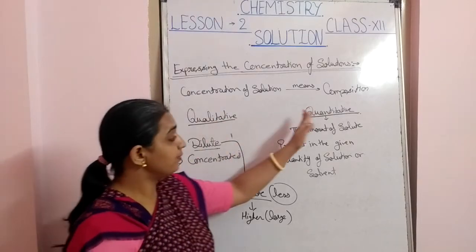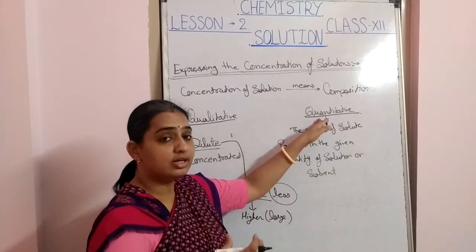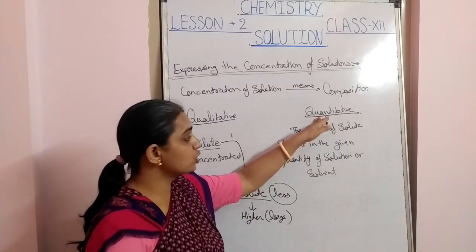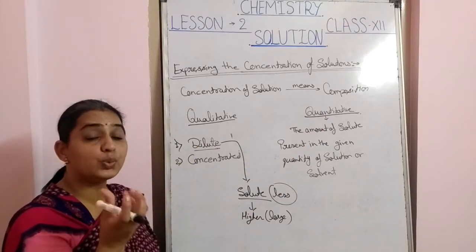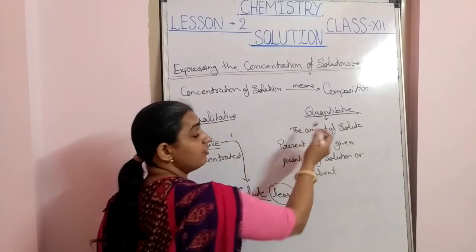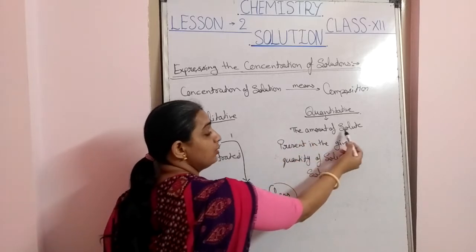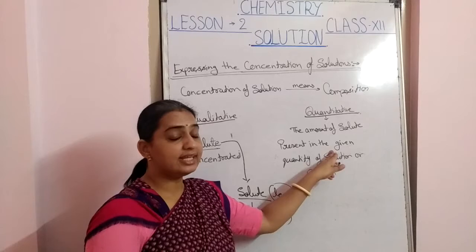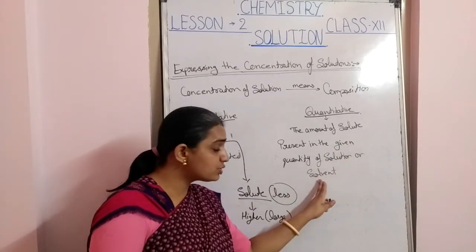So the main term which is very helpful for calculating the concentration of the solution is quantitative analysis. Quantitative means quantity, it means amount. Now what is the quantitative analysis of the concentration? It is the amount of solute present in the given quantity of solution or solvent.